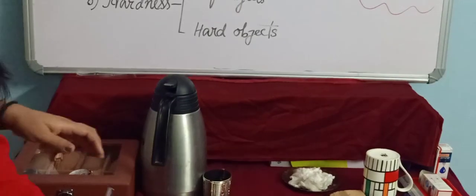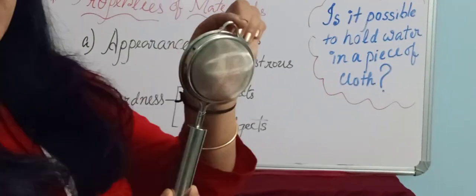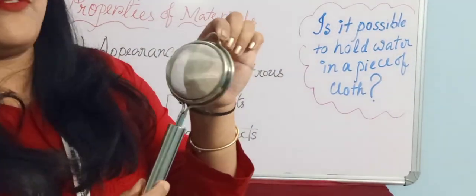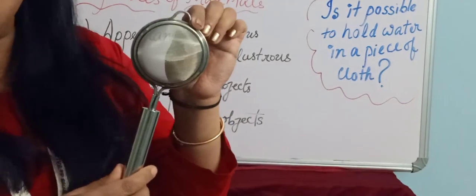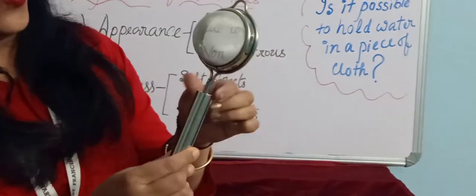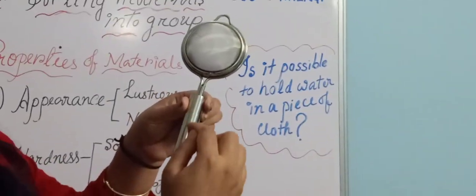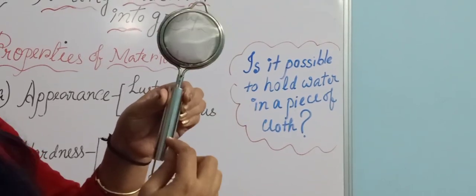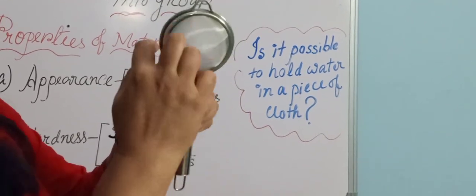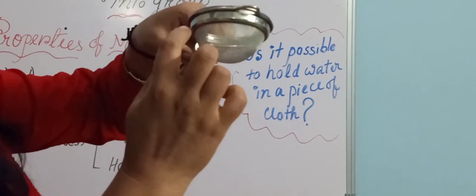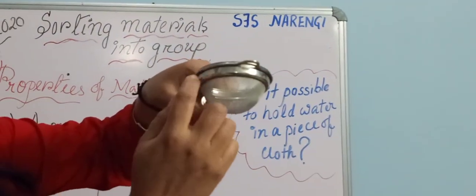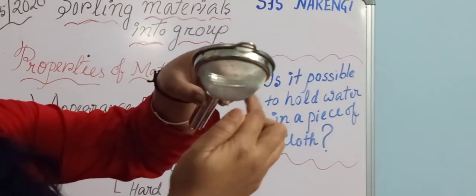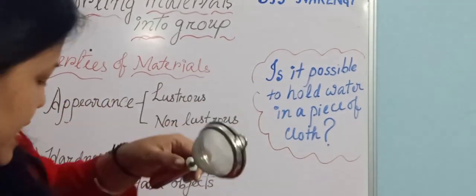You can take this strainer. I hope this is a very common thing. Every one of us has this at home. So the strainer also, you see children, this handle is a metallic handle. And this rim, you see, is also metallic and it is shining. So these are lustrous. I hope you understood that this is lustrous.